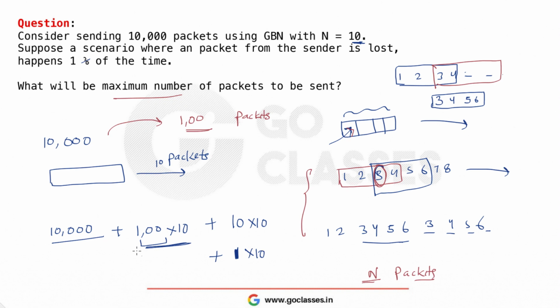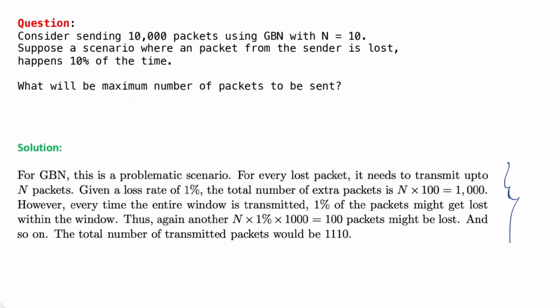So this is the final answer. So how many packets to be sent? These are the packets that you are sending extra, and these are the packets that you anyway have to send. So 10,000 plus this will be this much quantity. So the total number of packets that you need to send is this much. I hope you got it, right? Now you can see the solution, and yeah, this is 1% only. This is not 10%.